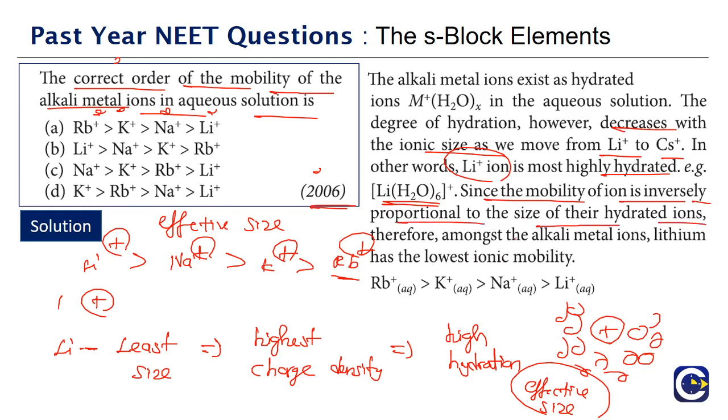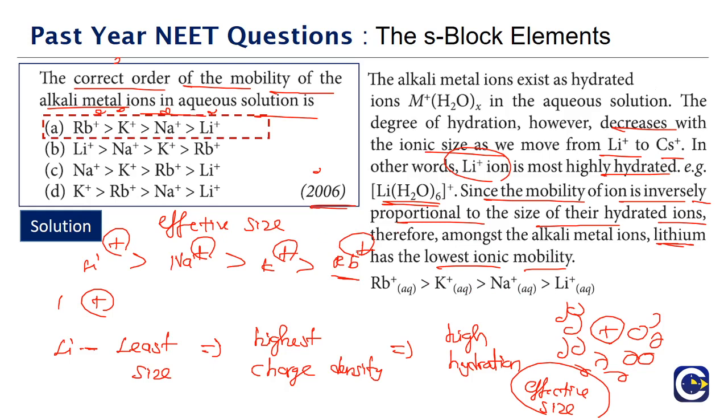Therefore, since the size of lithium is highest, its mobility will be least. As you go down the group, the mobility will be increasing, because the effective size will be decreasing. So what is the correct order? It is rubidium more than potassium more than sodium more than lithium.